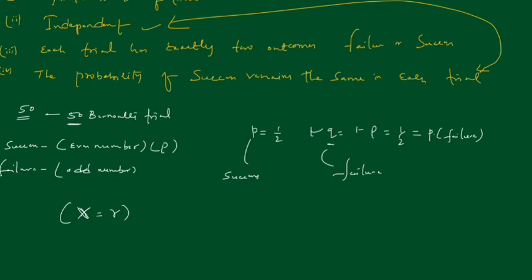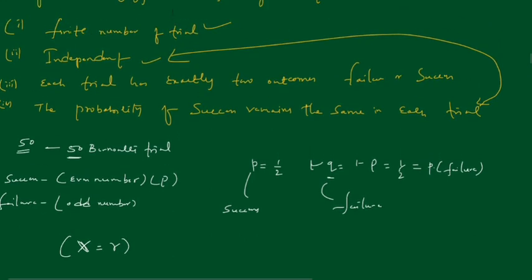Then in the first case, if we take the Bernoulli trial, what it says is, first, it should be finite, meaning if we take n finite trials, then each trial has exactly two outcomes, meaning R successes and n minus R failures.